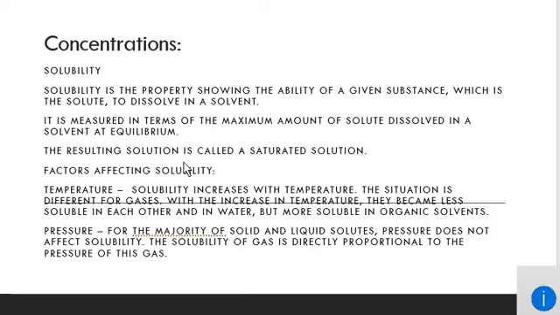The resulting solution is called a saturated solution, right? So saturation means, like, if you dissolve sugar in water and you go on dissolving, at that time it is unsaturated. But a saturation point comes when no more solute will be dissolved in that mixture, and it has become saturated, right? So in terms of the maximum amount of solute dissolved in a solvent at equilibrium, the equilibrium stage has come and no more solute will be dissolved in that particular solution, right? So that is called a saturated solution.